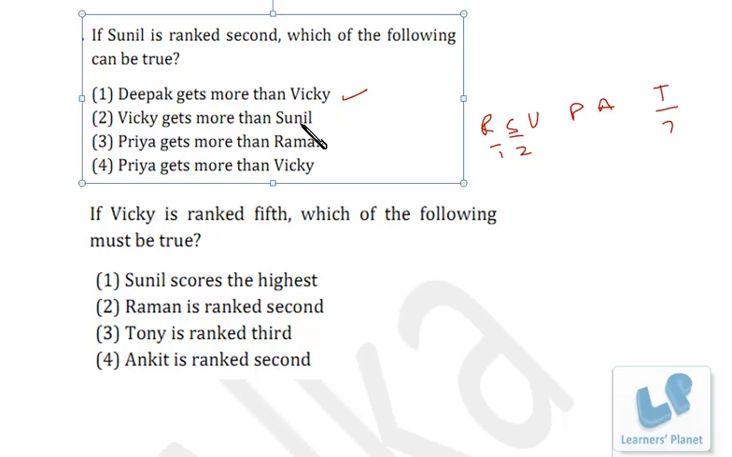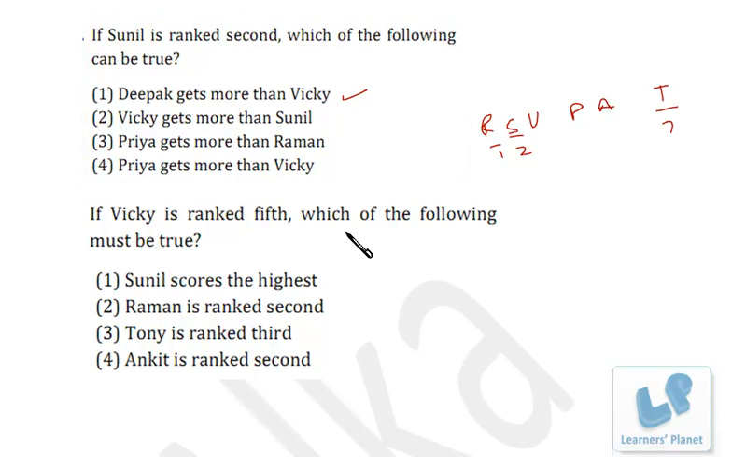Vicky gets more than Sunil. That's not possible because Sunil is getting second rank. Priya gets more than Raman. That is also not possible because in this sequence Raman is getting the highest marks. Priya gets more than Vicky. That is a contradictory statement from the given statements. So it's not at all true. So only the first one is true.